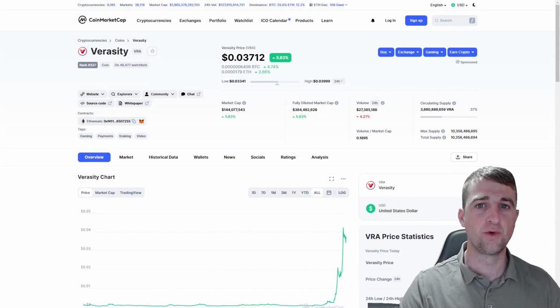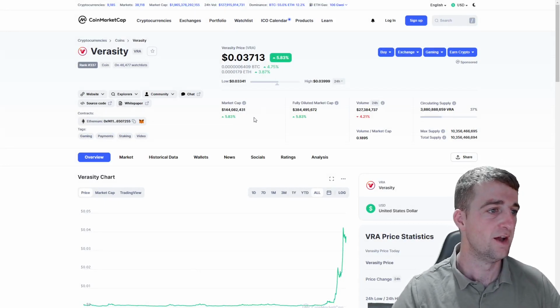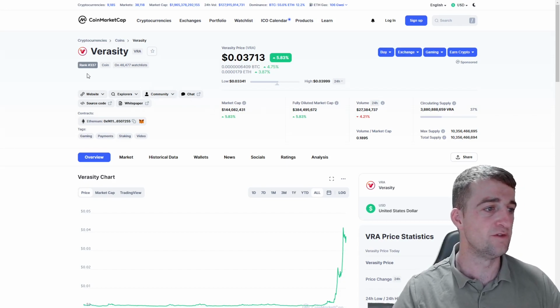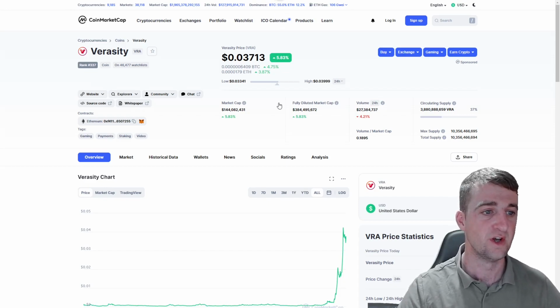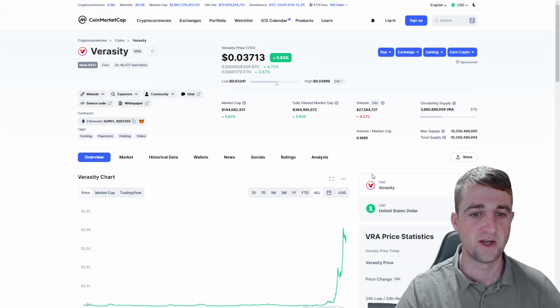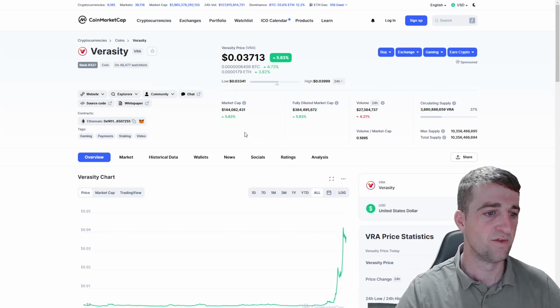So hello, welcome to Operation Crypto. Today we're going to take a look over Verasity, which is ticker VRA. It is currently ranked number 337 out of all cryptocurrencies. If you look here, the token price today is around 3.7 cent. We are 5% up on today's trading. Maximum supply 10.35 billion, and currently in circulation is 3.8 billion. So that is around 37% of the entire supply within circulation.